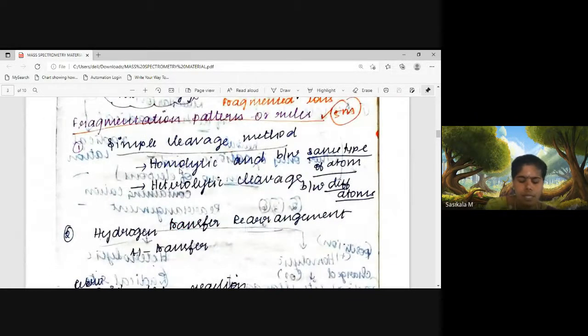Once fragmentation occurs through either homolytic or heterolytic cleavage, one of the products from the main substrate will carry a positively charged ion. Whichever fragment carries the positive charge is called a fragmented ion, and that ion will be detected in mass spectrometry. The fragmented cation will show a signal in the mass spectrum, so it is analyzed by mass spectrum.